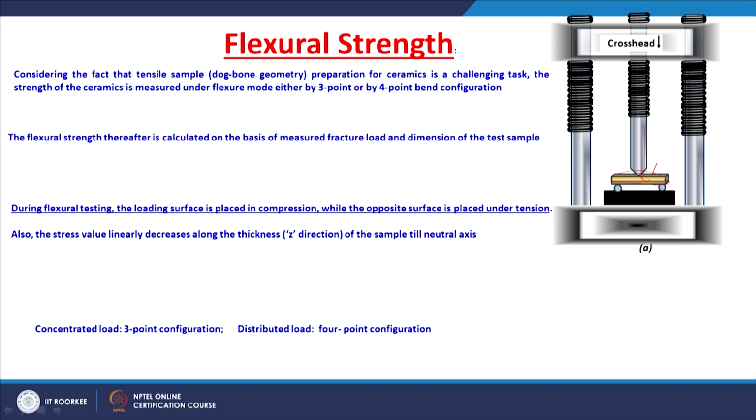We may have a 3-point bending or 4-point bending method for determining the flexural strength. The flexural strength is calculated on the basis of the load at which the fracture occurs and the dimensions of the test sample. During this flexural testing, the loading surface is in compression and the opposite surface is under tension. The stress value linearly decreases along the thickness direction of the sample till the neutral axis. As I told, the flexural strength can be measured by 3-point bending or 4-point bending configuration. So, what is 3-point bending?